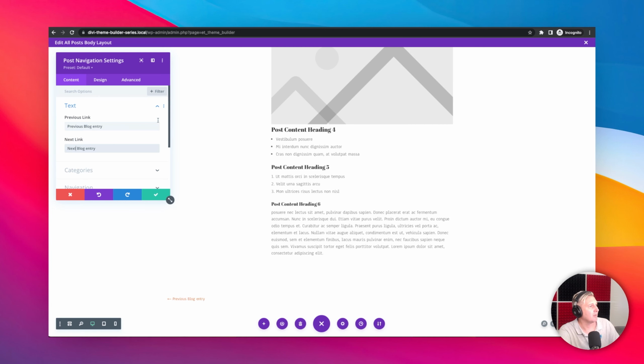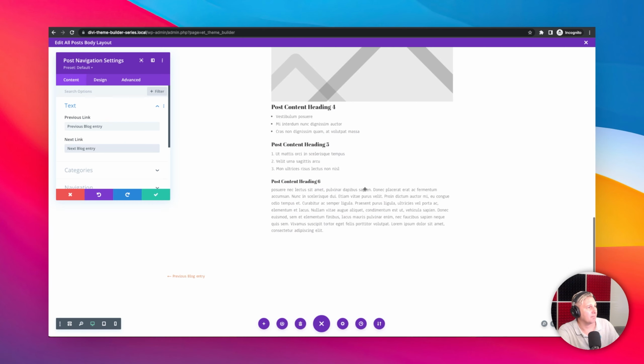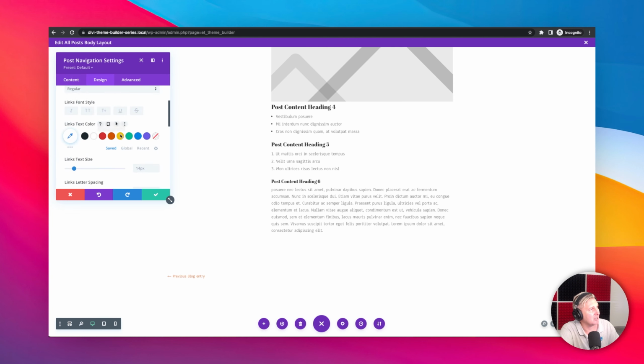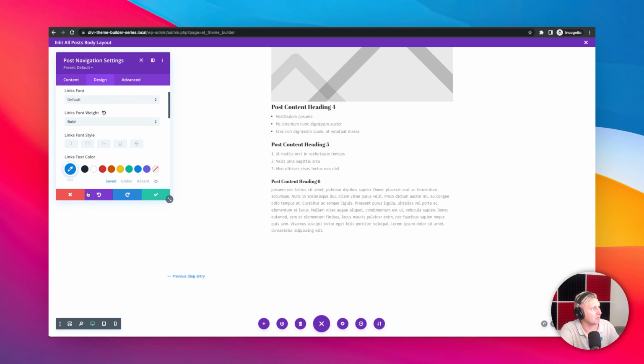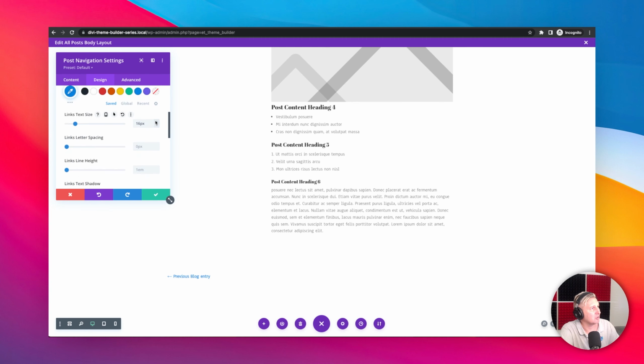There we go. Now we can go ahead and play with the colors again. You can put the categories, navigate within the current category. We're going to be showing relevant posts in a second here to this category. So I'm just going to say, let's stick to this as is. We'll go with navigation. We'll show both of those. And then maybe what we'll do is we'll just kind of change the link color to be our blue. And let's make that a little bit bolder so it's nice and visible. And maybe we'll bump it up by about 2 pixels. Cool, I'm digging on that.